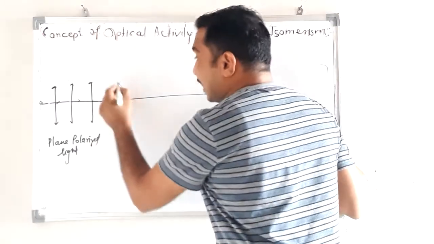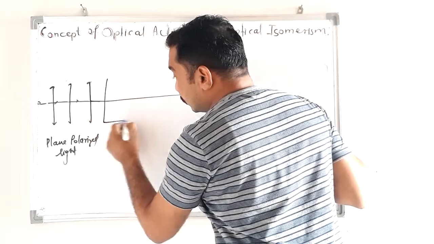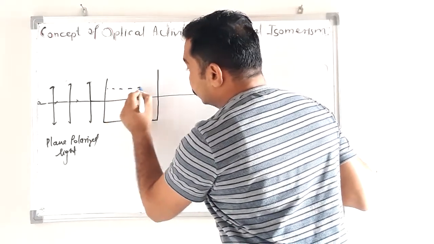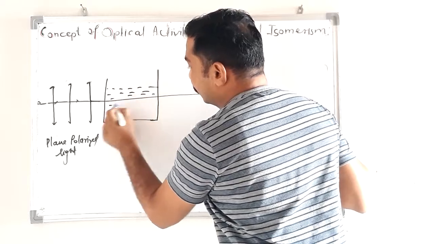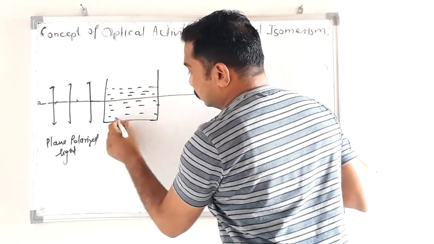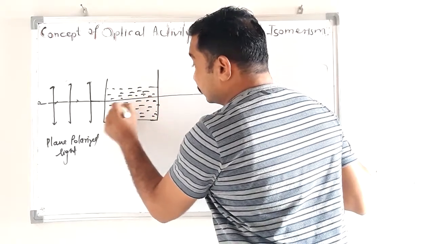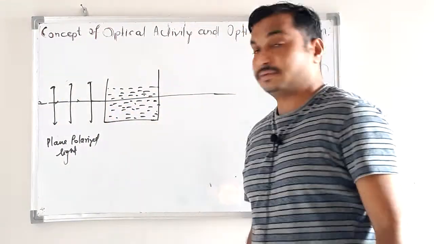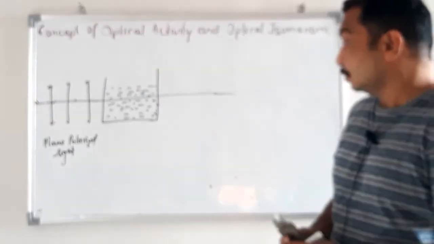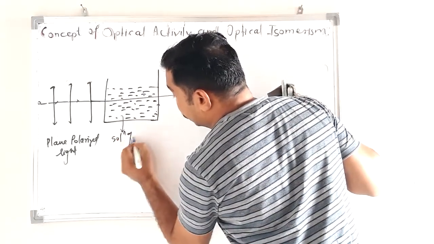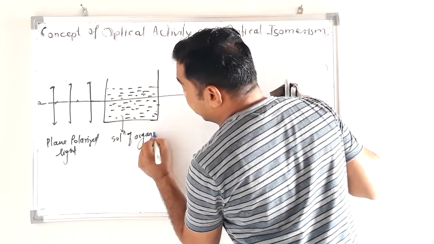Now allow this light to pass through the solution of any organic compound. What we have to do is pass this light, plane polarized light, through the solution of organic compound.